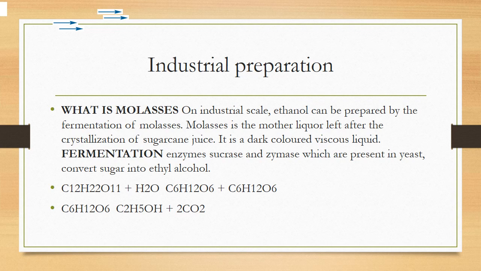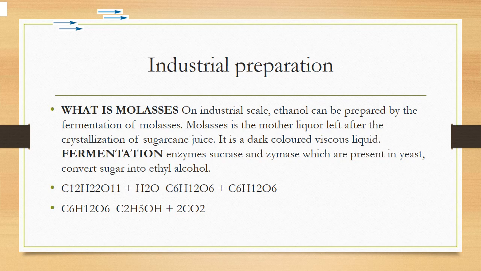It is a biochemical process in which a small microorganism produces enzymes. Those enzymes convert glucose, fructose, basically glucose, into ethanol. So you can say fermentation is a biochemical process in which enzymes are converting the sugar glucose into ethyl alcohol.